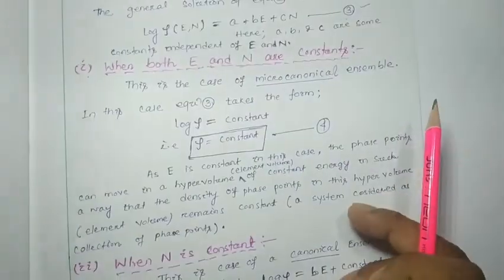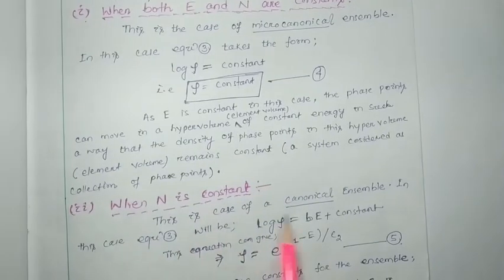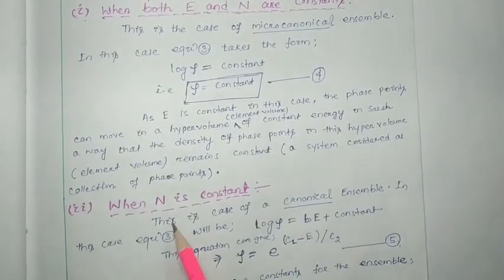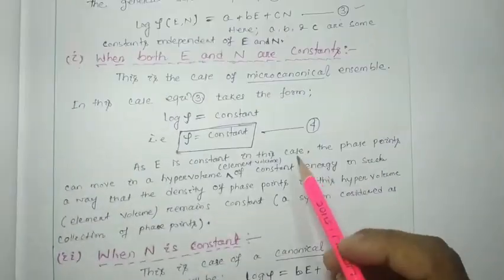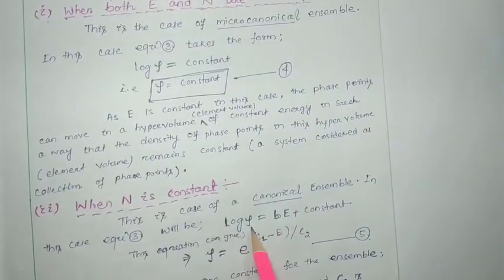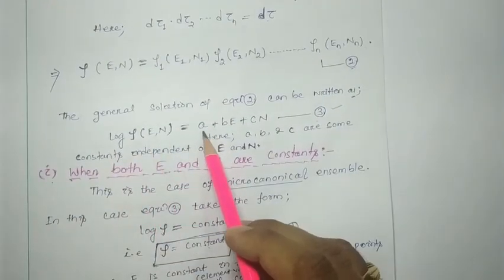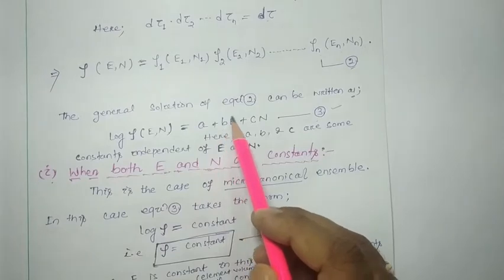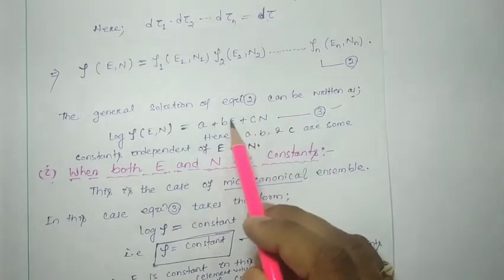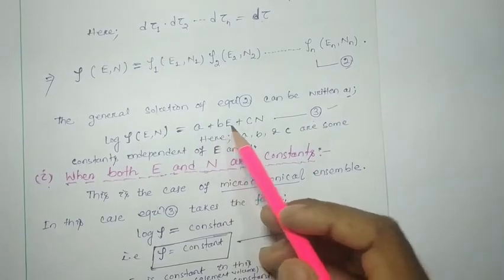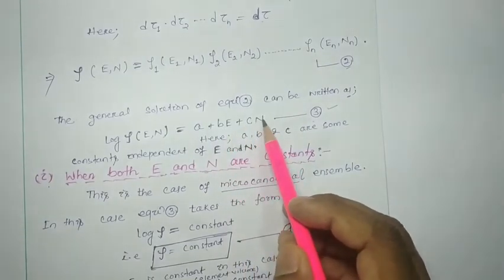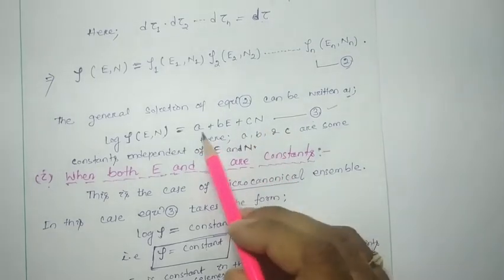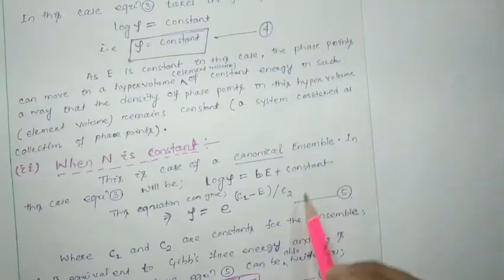So if we consider the canonical ensemble case, when only N is constant, then equation number 3 becomes log rho, where A is constant. Here E is variable, so it can be written as BE, and as N is constant, C is constant, so collectively A plus CN is another constant.